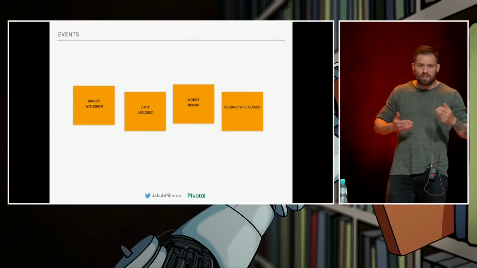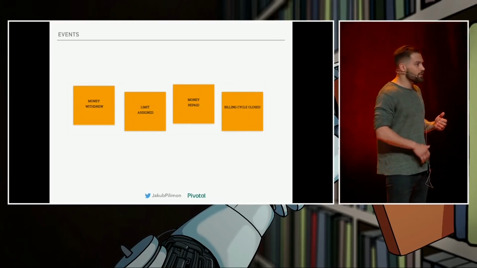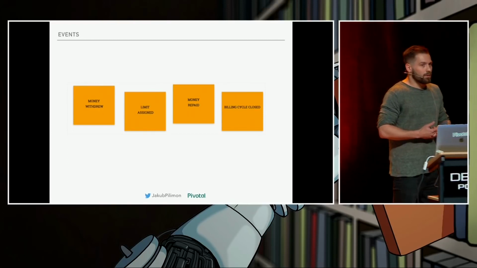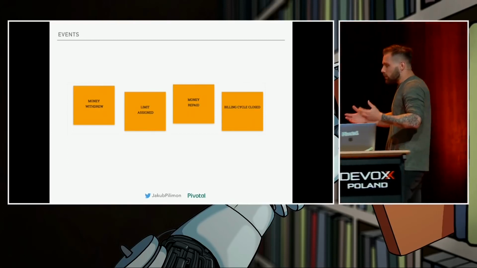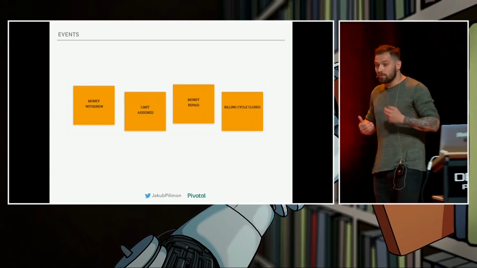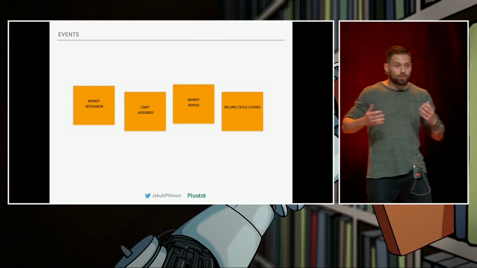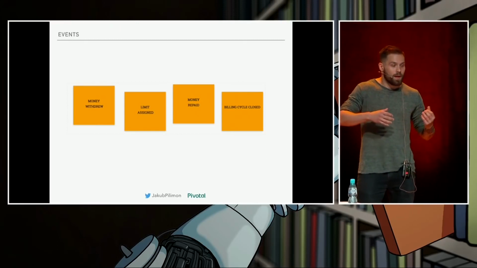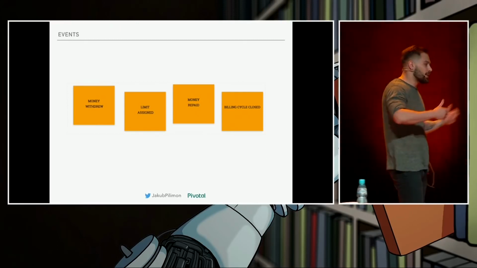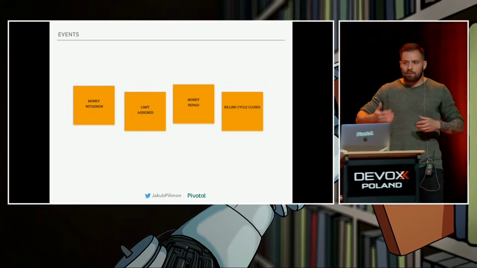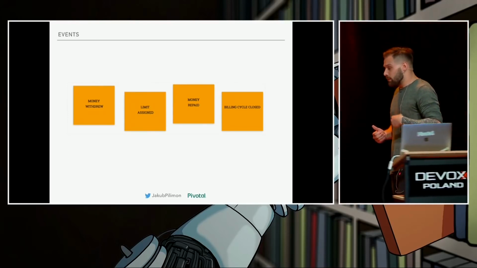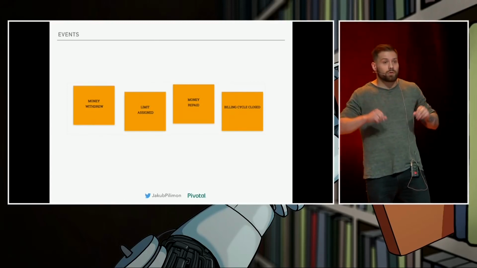The first question we developers ask is, hey, domain experts, what are the significant facts that can happen in your domain, in your business actually? And for them it's pretty easy to answer this question because this is the language they speak on a daily basis. They speak this language in between themselves. So, we are about to develop a software which issues credit cards. So, billing cycle may end, money can be withdrawn, money can be repaid, limit can be assigned, and so on and so forth. And we write down each of the events on orange sticky notes and put them on the wall.